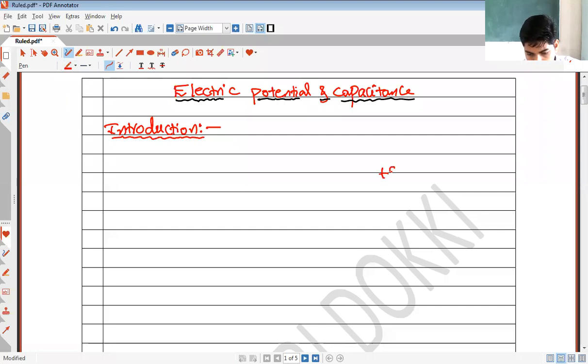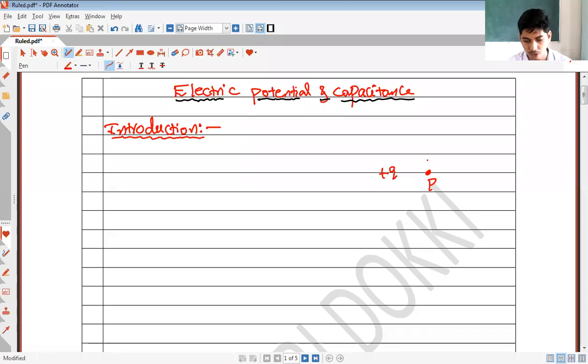We know that this source charge is going to create an electric field around it, and that electric field extends up to infinity. So I consider a point here, say this is point P. We can say there will be an electric field at this point P.